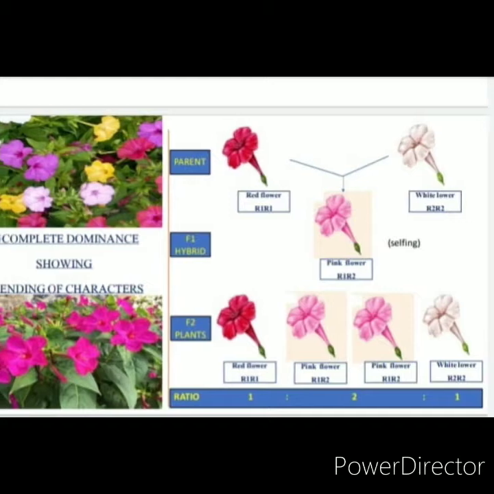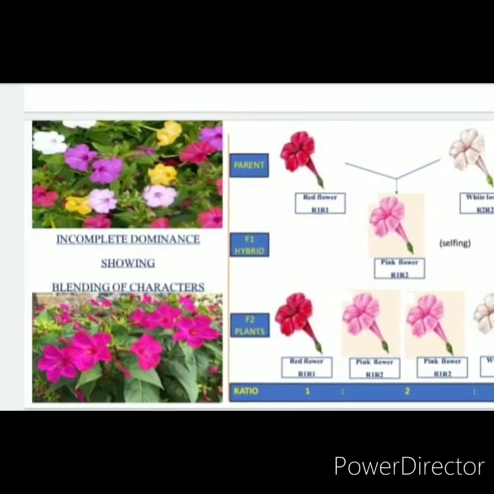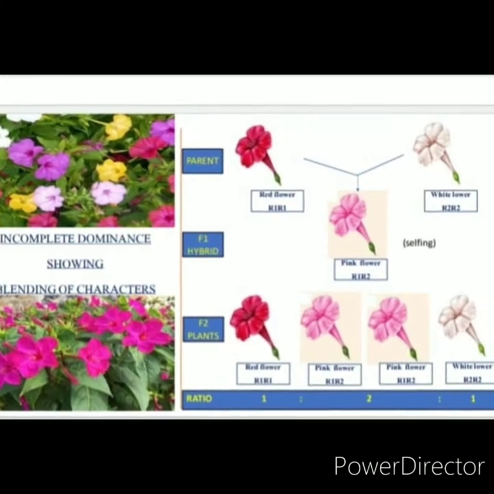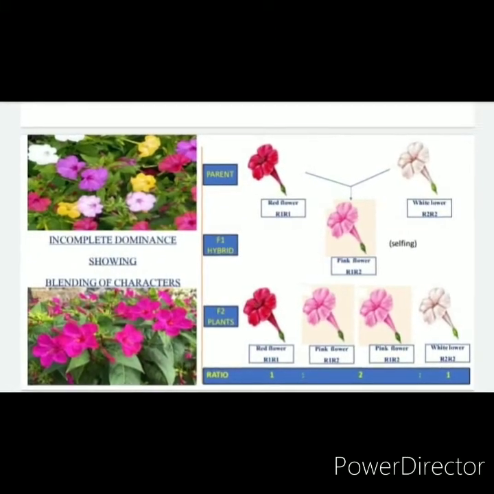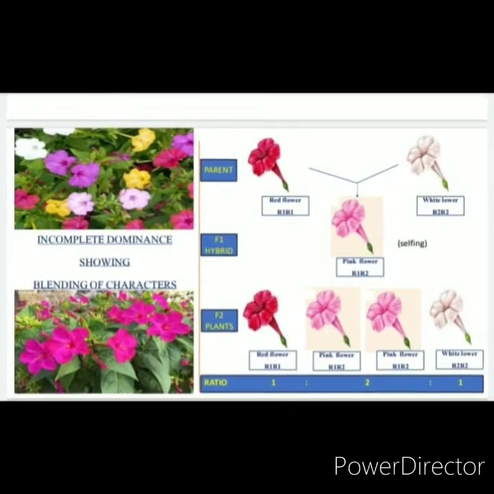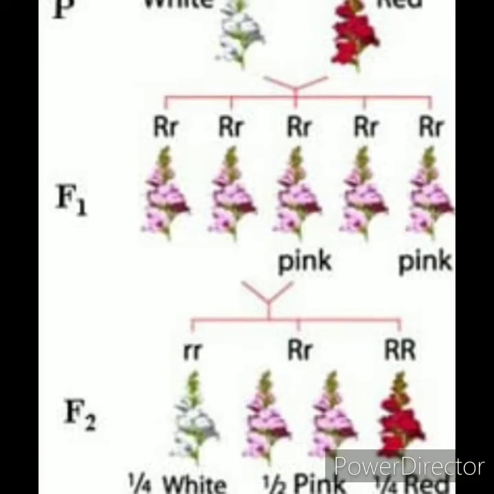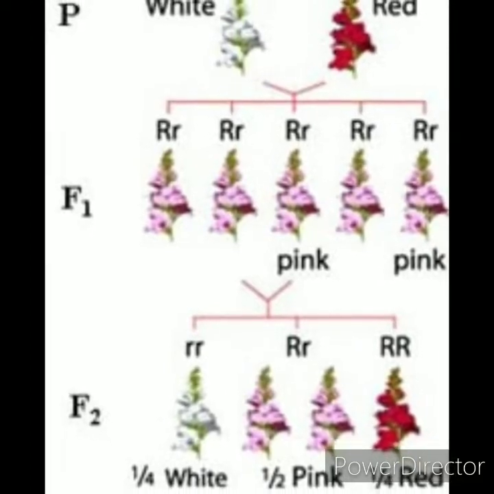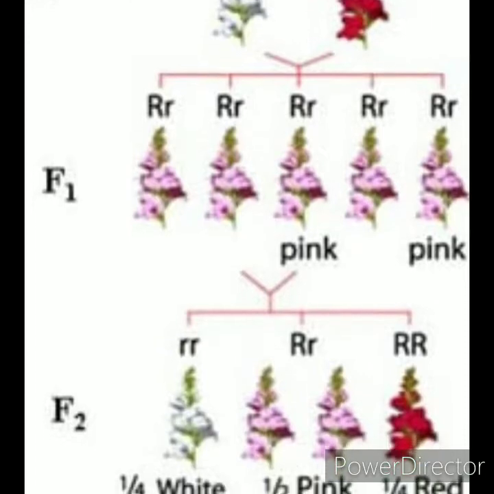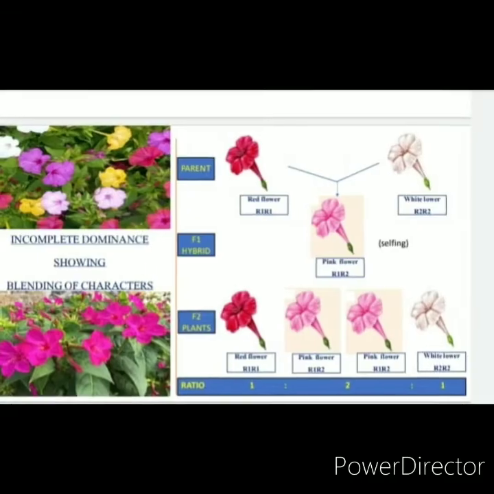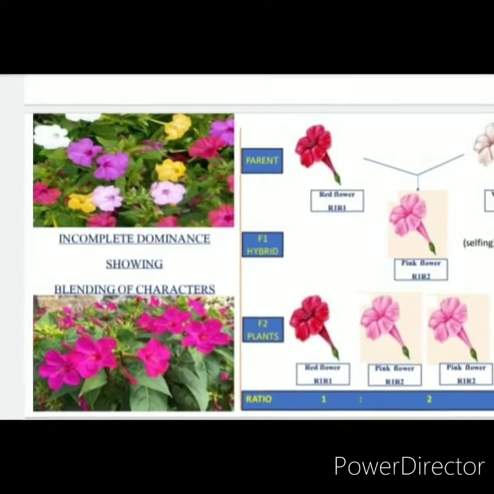Such allelic interaction is known as incomplete dominance. When pink plants of F1 were interbred, in F2 both phenotypic and genotypic ratios were found to be identical as 1:2:1, that is 1 red, 2 pink, 1 white, and the genotypic ratio is also 1:2:1.